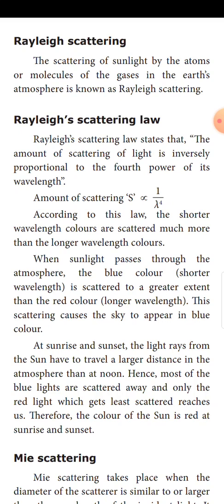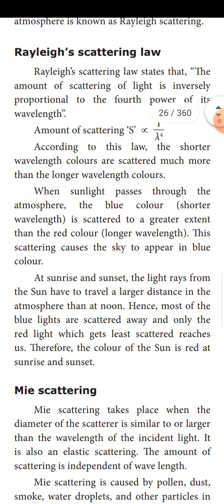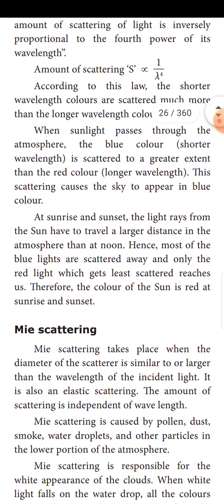According to this law, the shorter wavelength colors are scattered much more than the longer wavelength colors. When sunlight passes through the atmosphere, the blue color, shorter wavelength, is scattered to a greater extent than the red color, longer wavelength. This scattering causes the sky to appear blue.